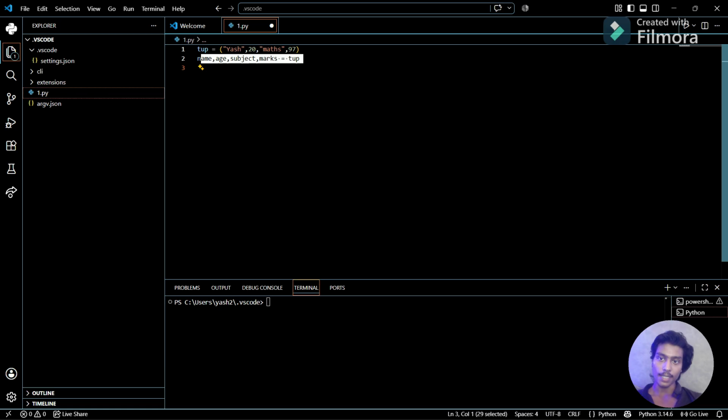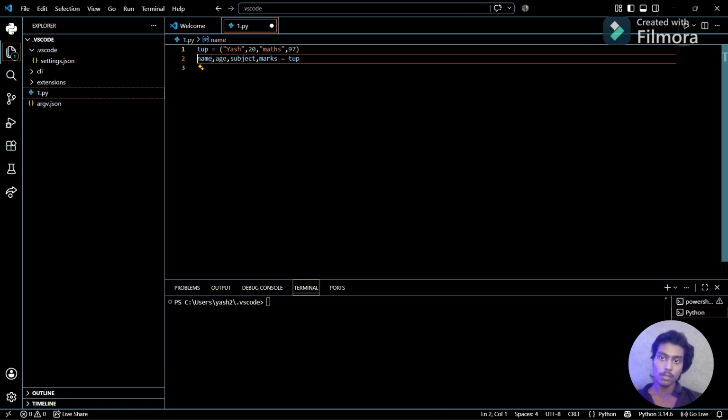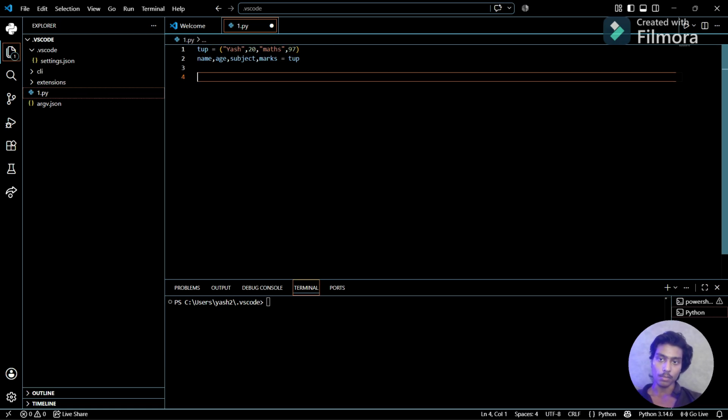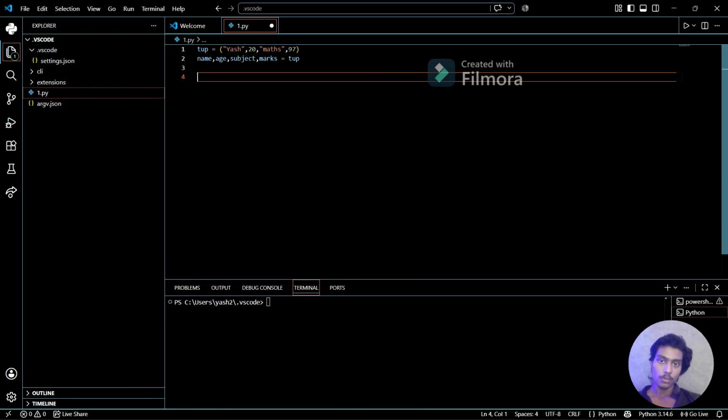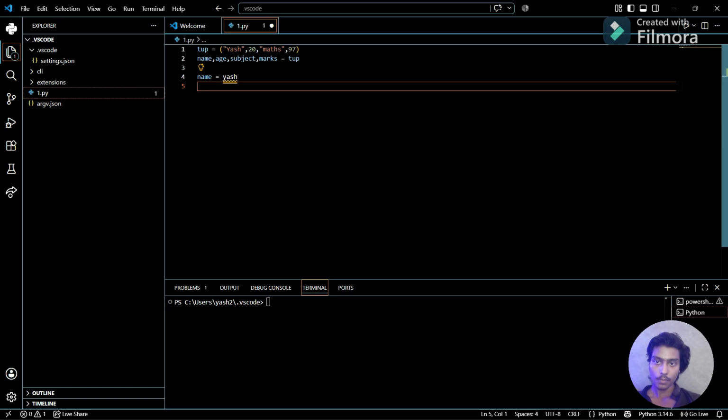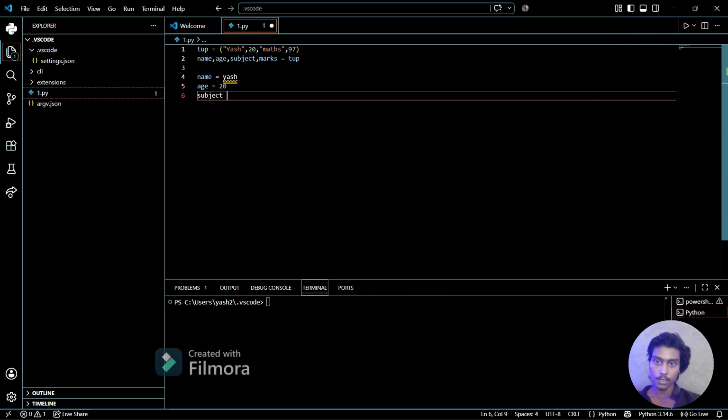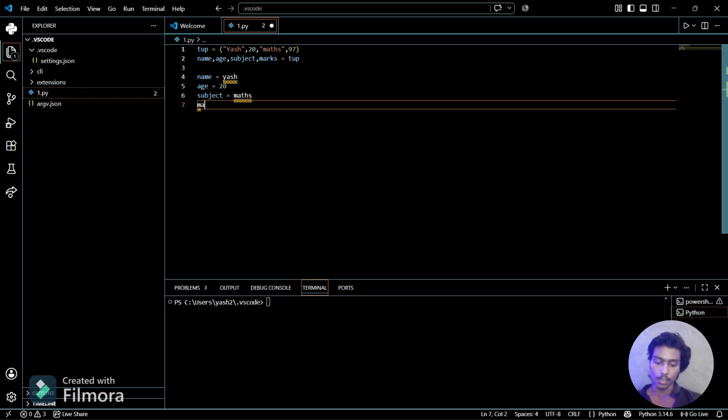Whatever is stored at the 0th index goes to name, and so on. So what does it mean? I have packed a set of values in the tuple, and then I have unpacked them. I have defined that the values stored in the tuple are these: name is equal to Yash, age is equal to 20, subject is equal to maths, and marks are equal to 97.